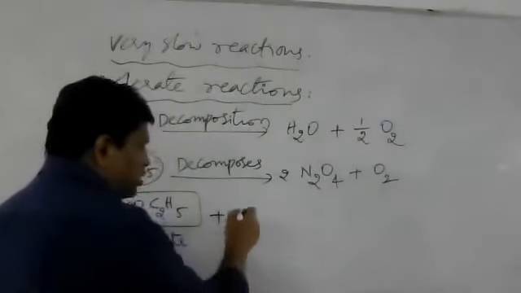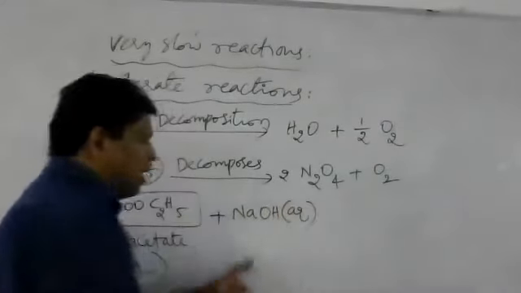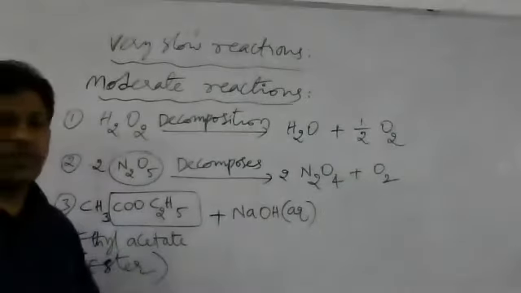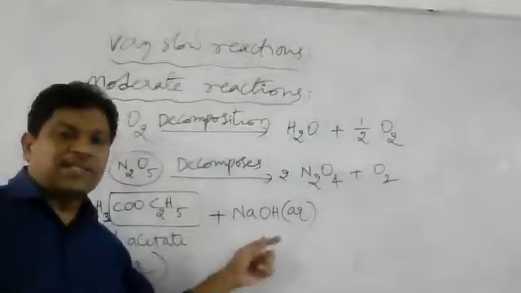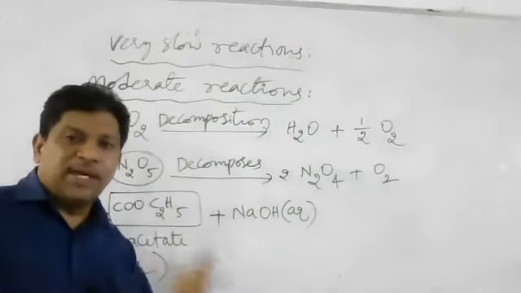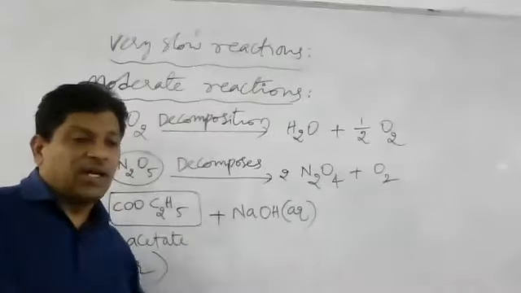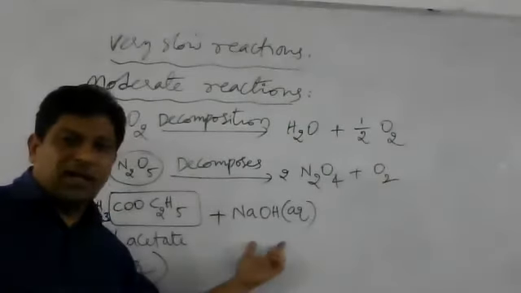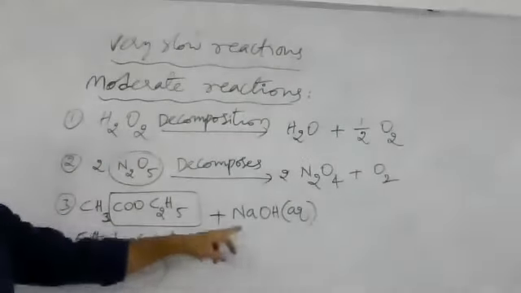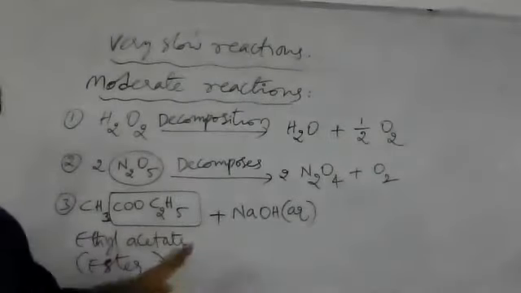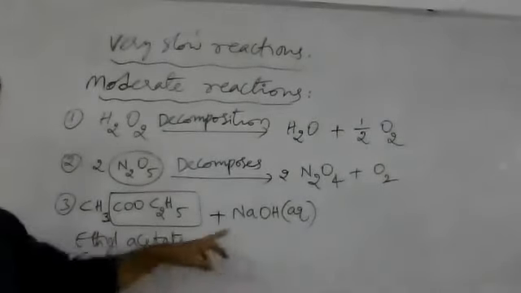When it combines with aqueous NaOH, that means NaOH dissolved in water, is that clear? Is it alkali or acid here? This is an alkali. The soluble base is called alkali. NaOH is an alkali. So this alkali, NaOH, is used in this reaction. So we say it is alkaline hydrolysis of ester.